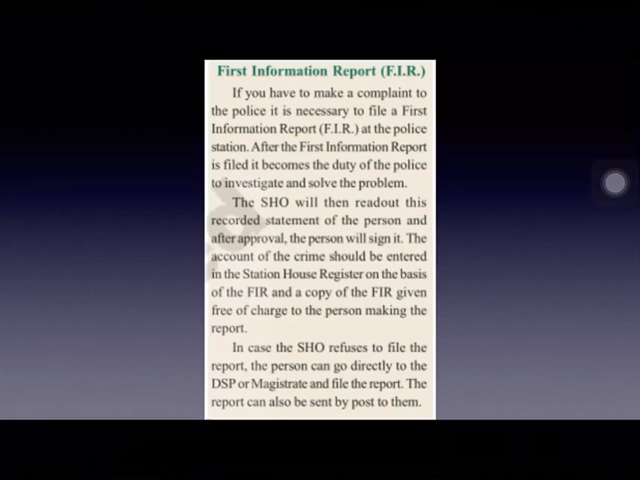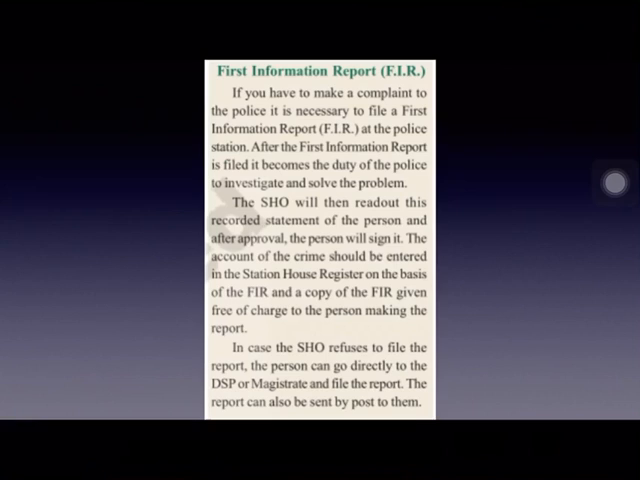Now, First Information Report. If we want to make any complaint to the police, it is a must to file an FIR first. The first step is to file an FIR at the police station. And after the FIR is filed in the police station, it becomes the duty of the police to investigate and solve the problem. Once we lodge our complaint, that is, if we file our FIR in the police station, then the duty of the police starts with the investigation, and then they solve the problem.